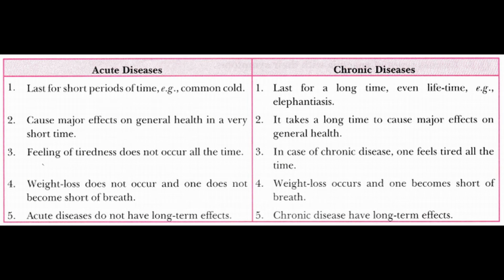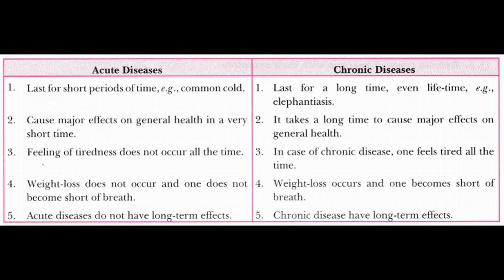Feeling tiredness does not occur all the time. After the disease is gone, that tiredness will go. Weight loss does not occur and one does not become short of breath. Acute diseases do not have a long-term effect. It may be 1 week or 2 weeks, after that period tiredness will go. It will not last lifelong. That is the type of disease known as acute diseases.